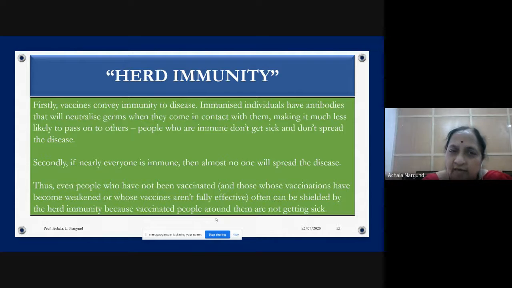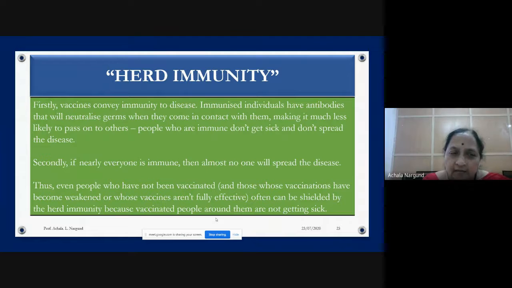Firstly, vaccines convey immunity to disease. Immunized individuals have antibodies that will neutralize germs when they come in contact with them, making it much less likely to pass them on to others. So what does a vaccine do? A vaccine will develop antibodies, and the person will not infect others. That is the main thing.